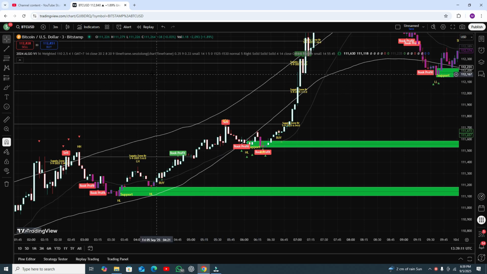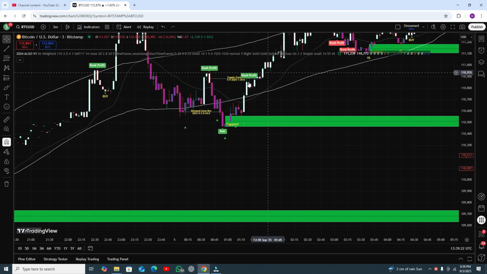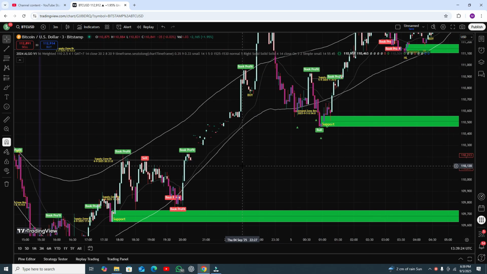Hopefully you're fine. This is 2024 Algo V1 and it will automatically give you the support resistance line, buy and sell signal. There is a band line and there is an EMA line. Okay, it will give you something like this one.